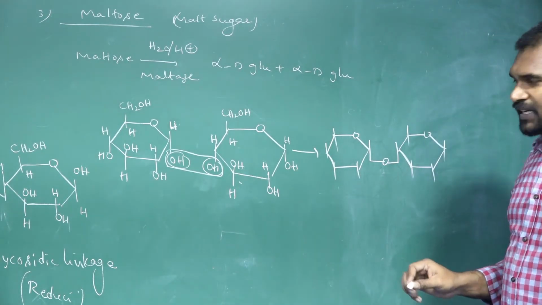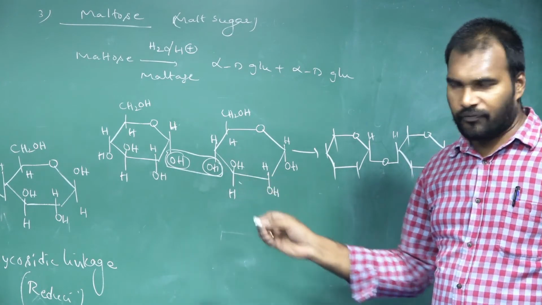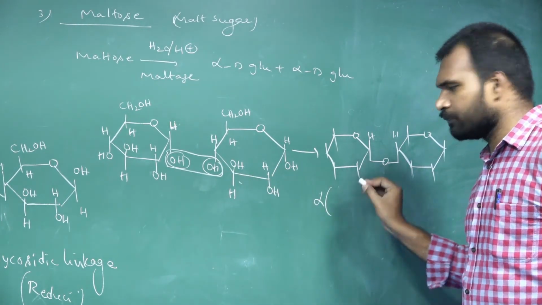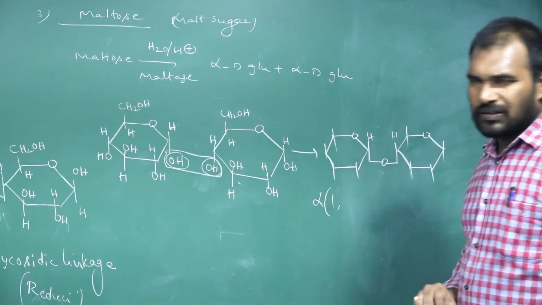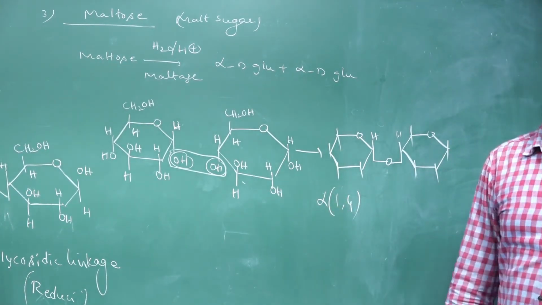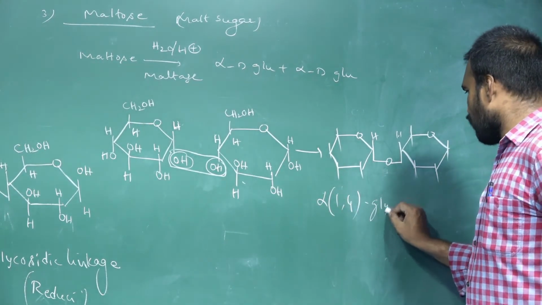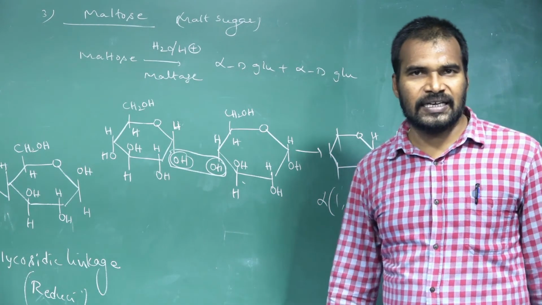So now this glycosidic linkage, what do we call it? They both are alpha forms only. So alpha, C1 of first glucose and C4 of second glucose. So alpha 1,4 glycosidic linkage. Alpha 1,4 glycosidic linkage.